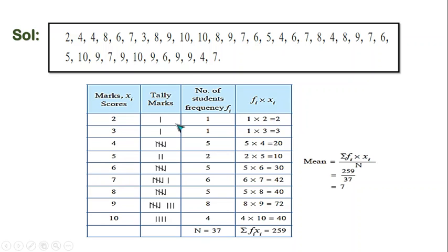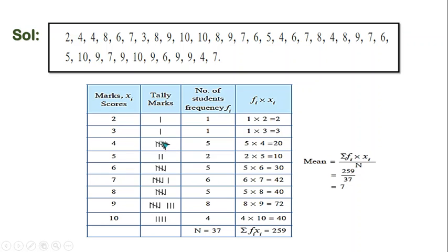Now, prepare the frequency table where we require 4 columns. 1, 2, 3 and 4. The first column consists of the marks or scores or Xi. The second column consists of the tally marks.